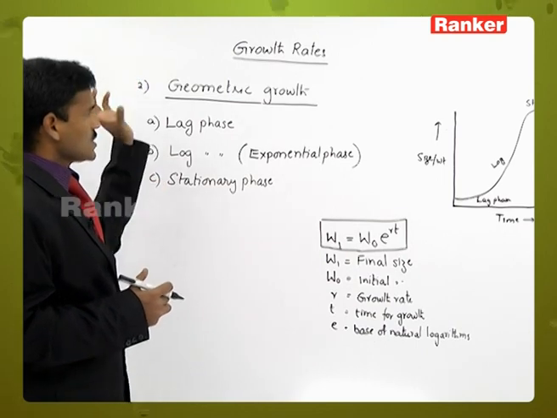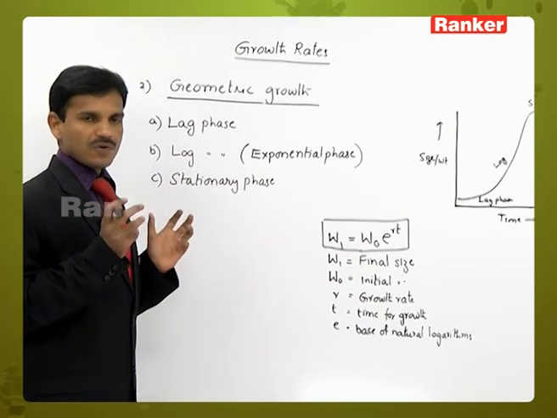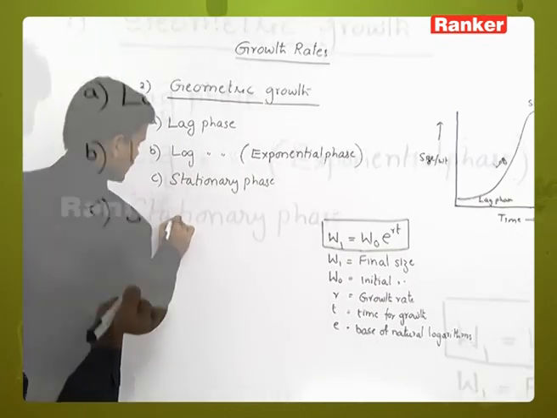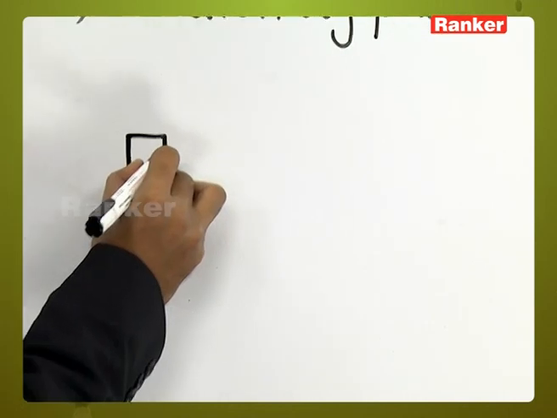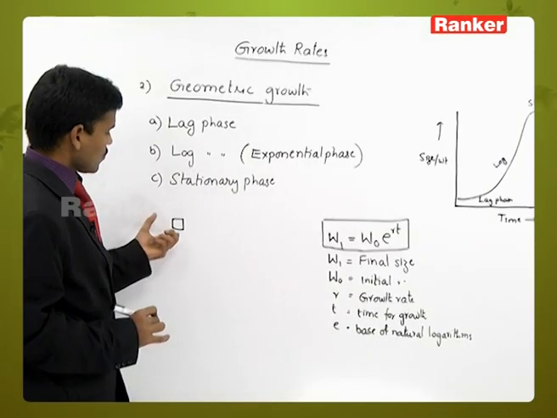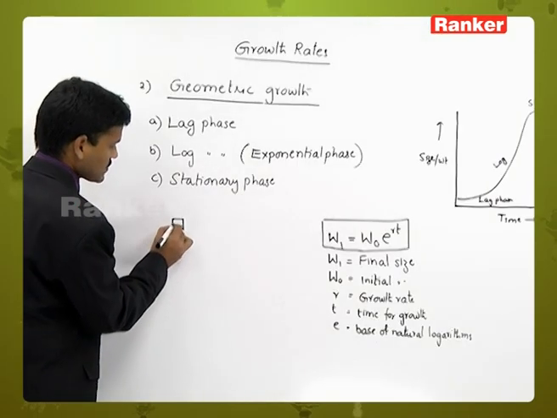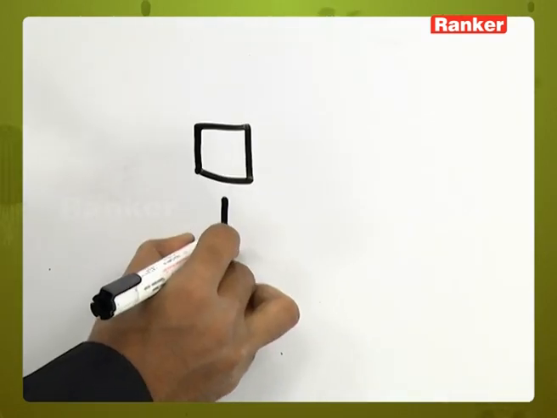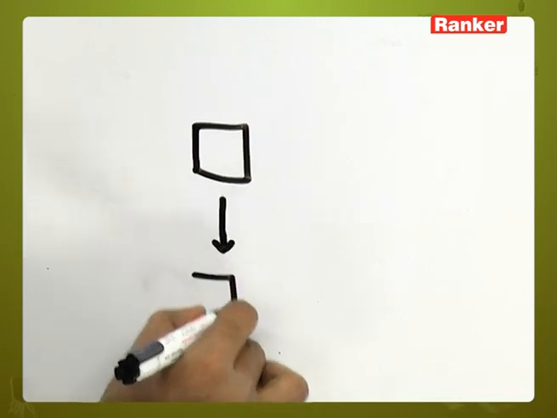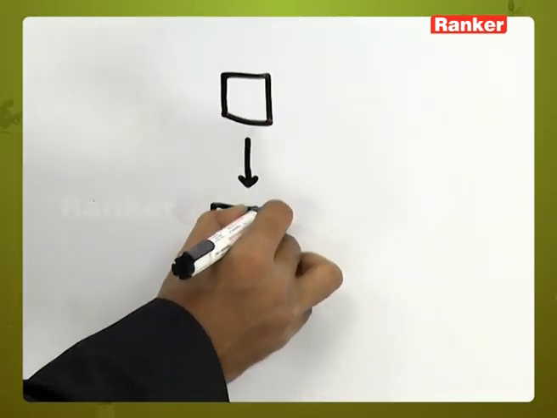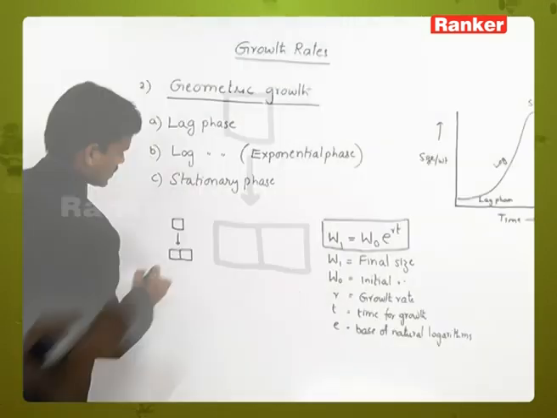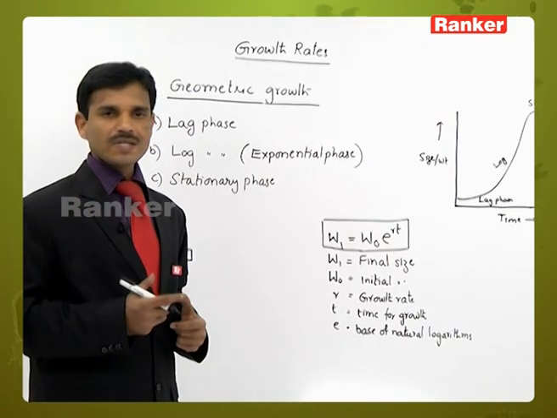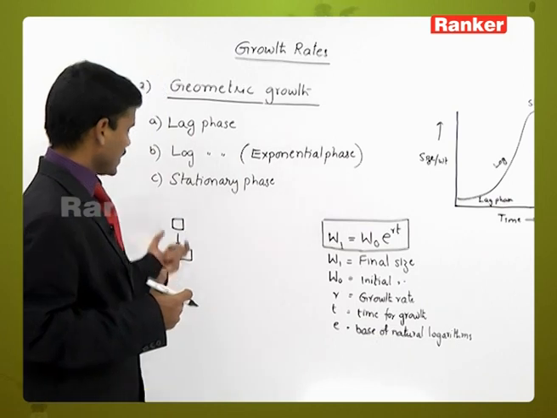If you observe geometric growth, first of all, what is geometric growth? In geometric growth, the growth is very fast. One meristematic cell divides into two cells. Both have the ability to produce new cells, the meristematic activity or dividing capacity.